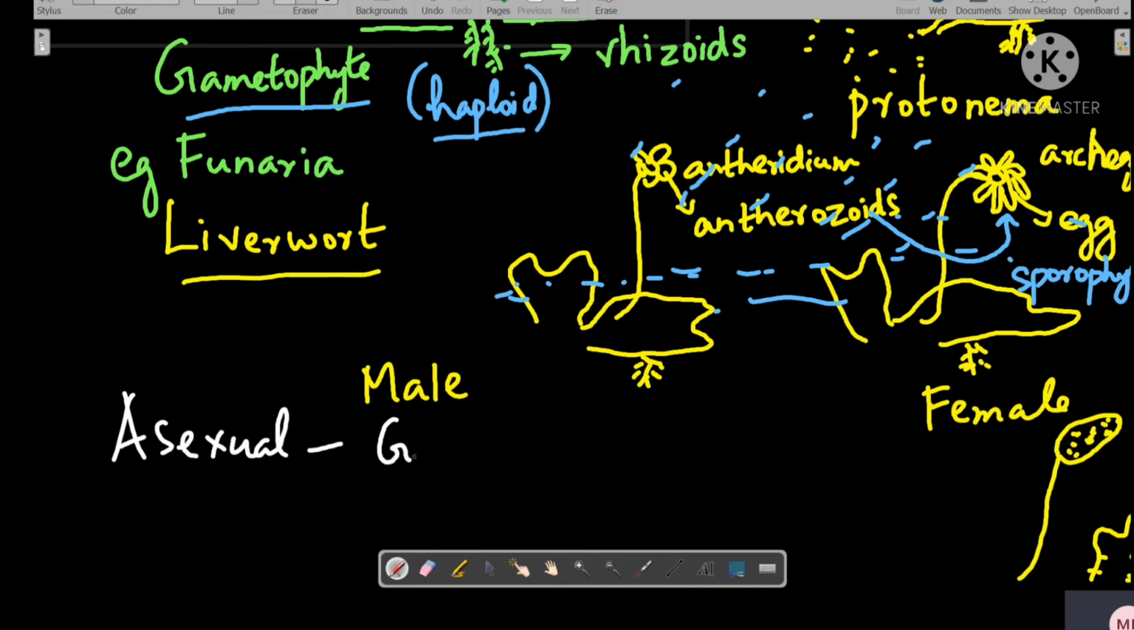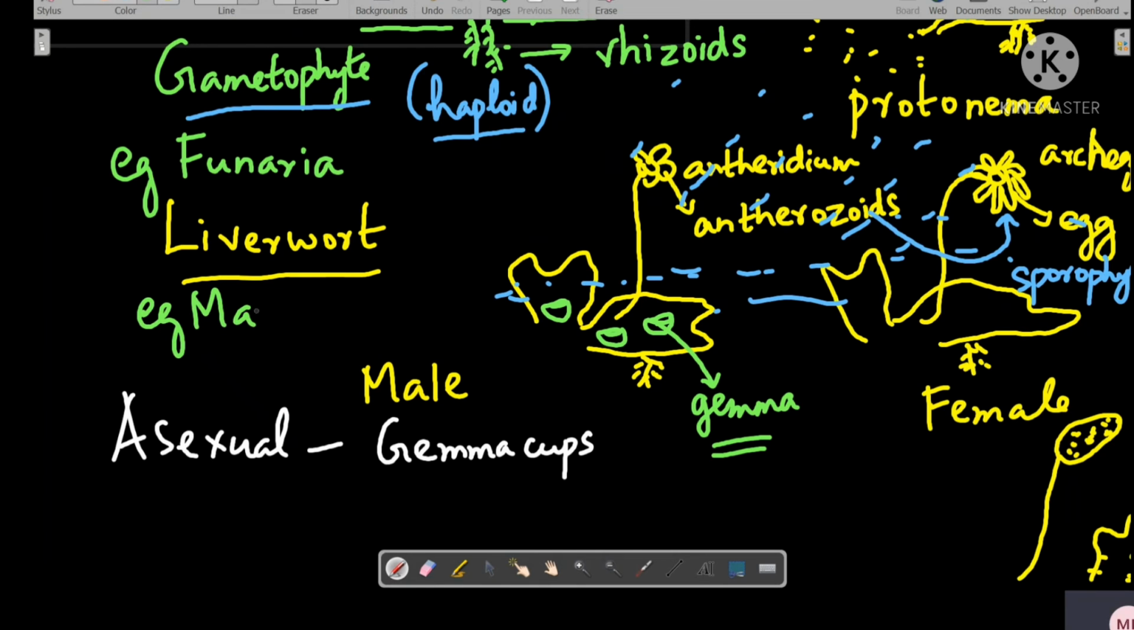Asexual reproduction is through gemma cups. Gemma cups are present inside the thallus. They are present inside the thallus and they can come out of this thallus, and in damp soil the gemma can germinate to form an individual Marchantia. So in liverworts, one example is Marchantia.